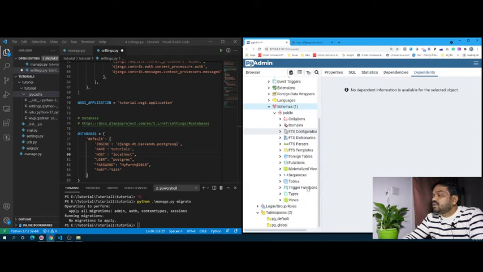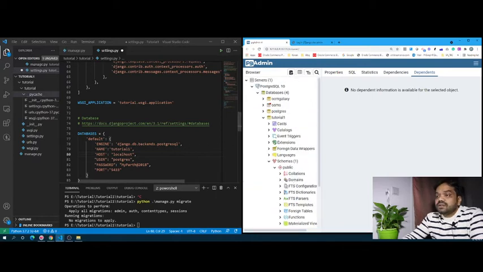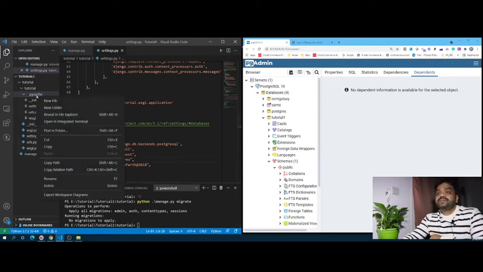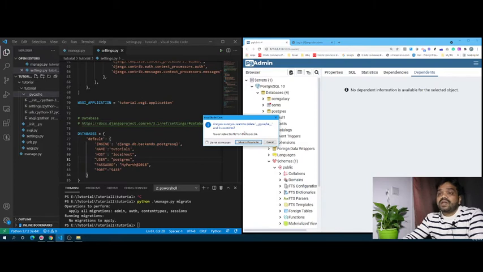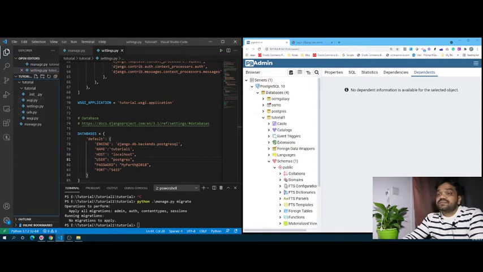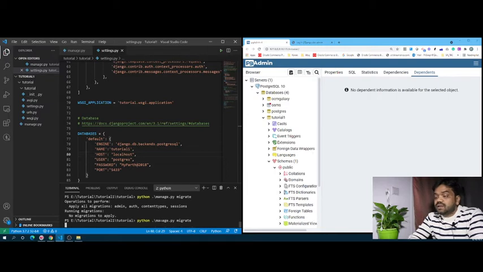Refresh it. No, there's no migration at all here, right? The database name is tutorial1, localhost, postgres. Okay. This might be causing some issues. Tutorial 1, not that. I'll do the makemigrations and migrate.